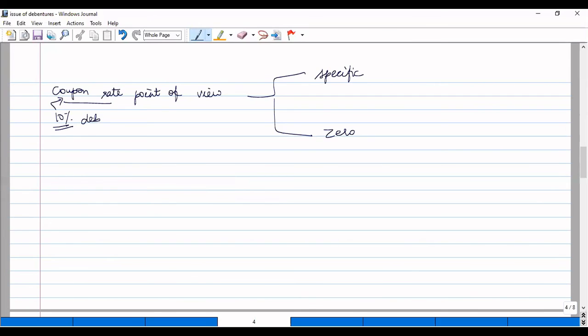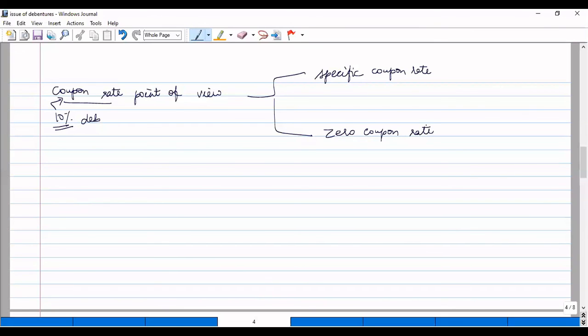So from this coupon rate point of view, we can classify debentures into specific coupon rate debentures and zero coupon rate debentures. Specific coupon rate debentures are those debentures which will have a specific rate of interest, and it can be either fixed or floating. If it is floating, it will be linked with the bank rate.